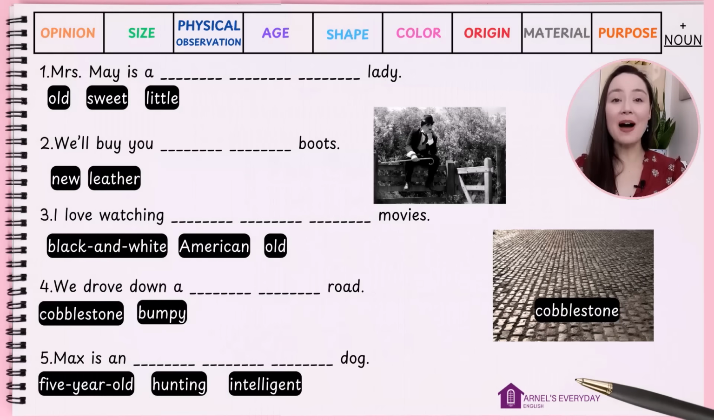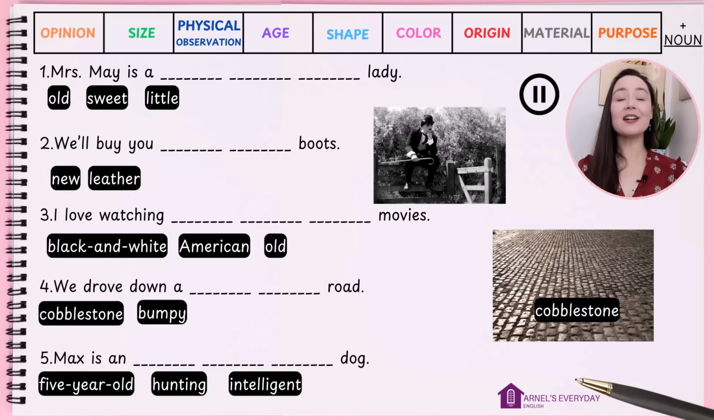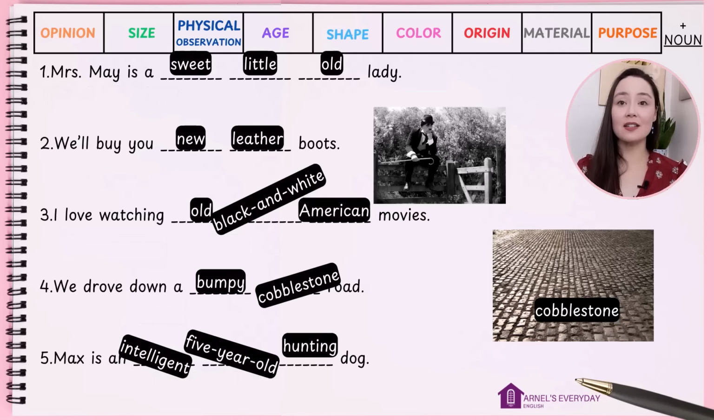Test number 1. Please put the adjectives for each sentence in the correct order. Pause the video to do this. And here are the answers. Again, please let me know your score in the comments below. Did you get 5 out of 5? Maybe 3 out of 5 on test 1?